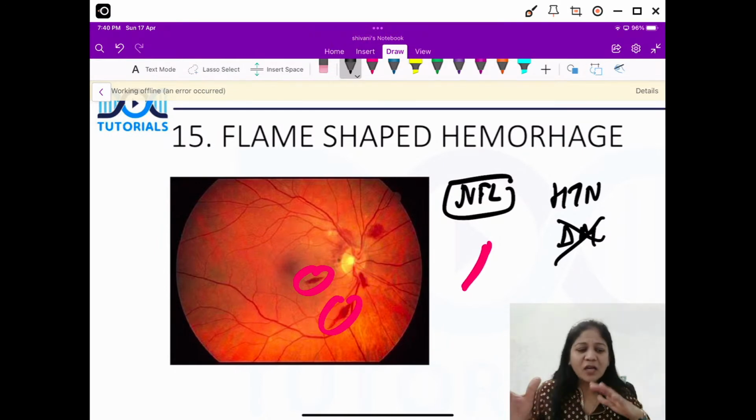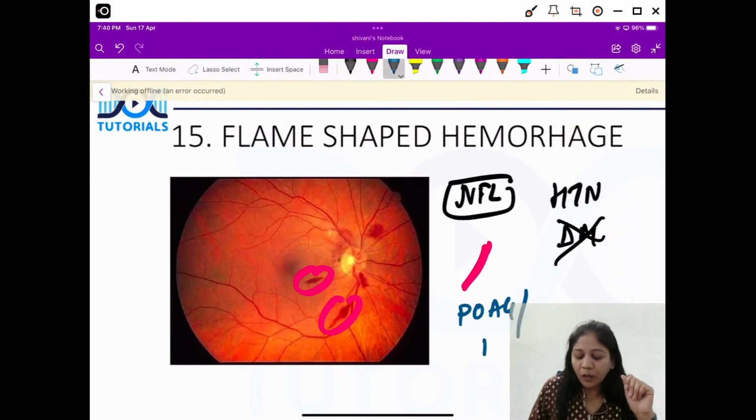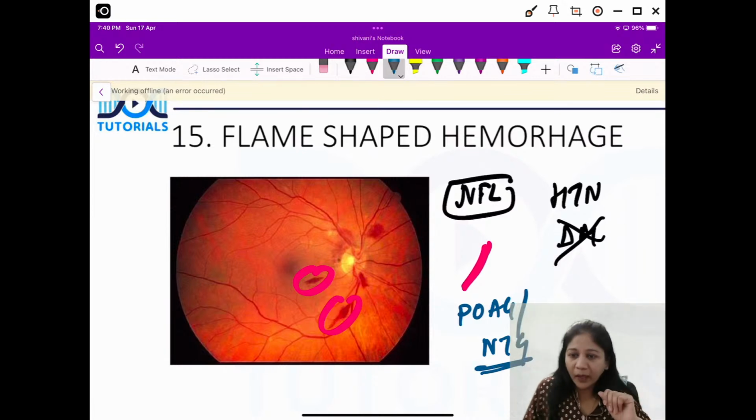Now, what about flame-shaped hemorrhages at the disc? If they are specifically on the disc, then you can say this is mostly for primary open-angle glaucoma or normal tension glaucoma, okay? Only at the disc, not elsewhere. Then you think about POAG or NTG, okay?